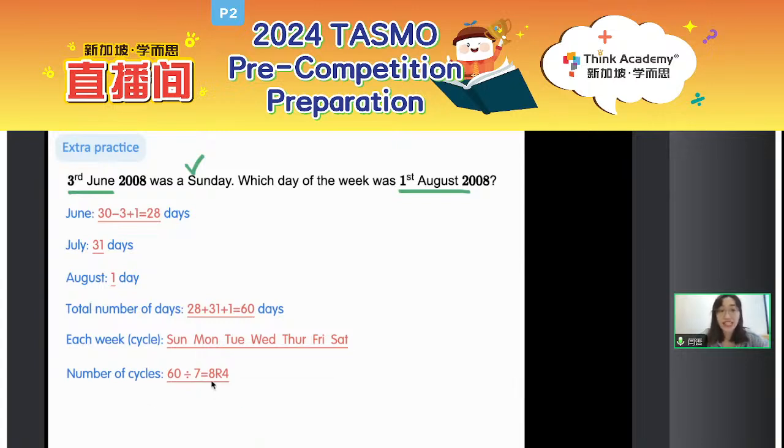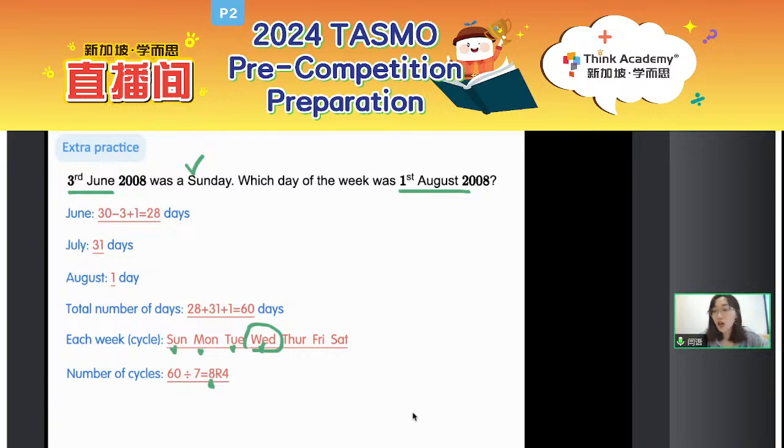So what is 8? 8 is for the 8 cycles, 8 weeks. And after 8 weeks, you still need to consider 4 remaining days. So now you can see remainder 1, remainder 2, remainder 3, and then remainder 4. So which day of the week was 1st August 2008? It should be Wednesday, okay? The remainder will tell you the position of the day in 1 week.